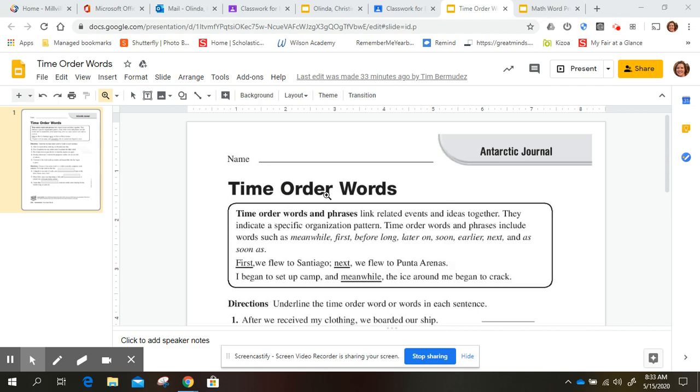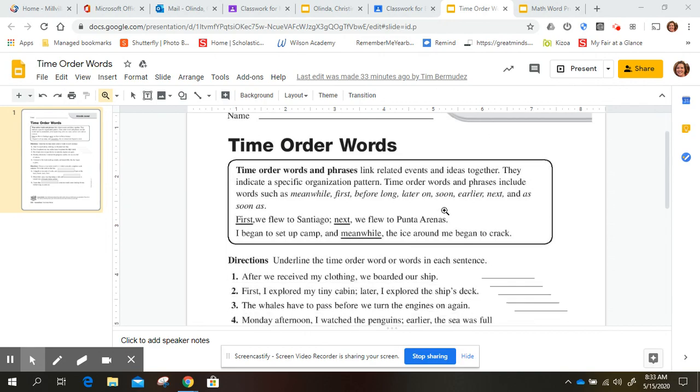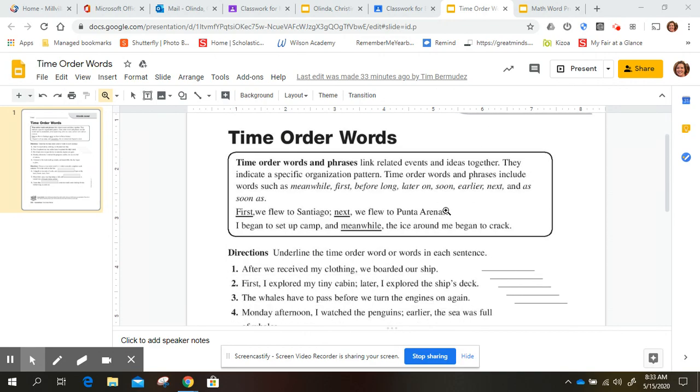This video will help you with the time order words worksheet for your story Antarctic Journal. Time order words and phrases link related events and ideas together. They indicate a specific organization pattern. Time order words and phrases include words such as meanwhile, first, before long, later on, soon, earlier, next, and as soon as.